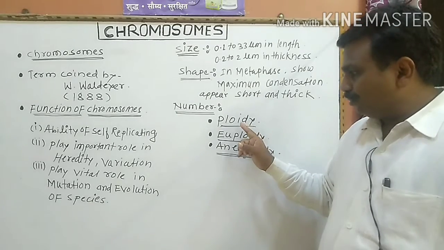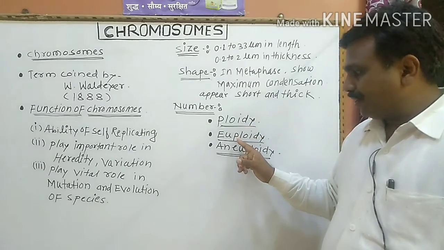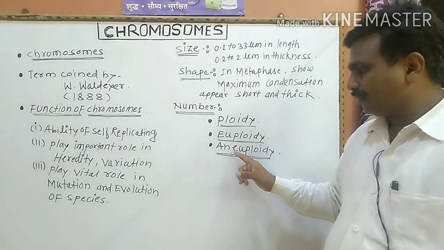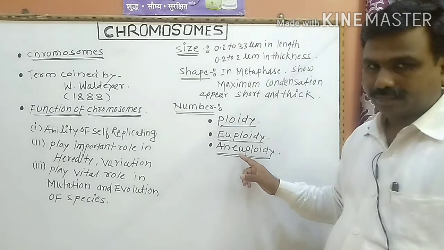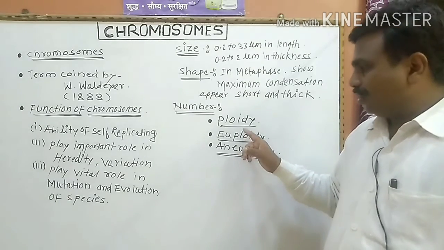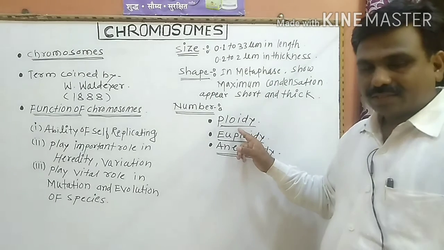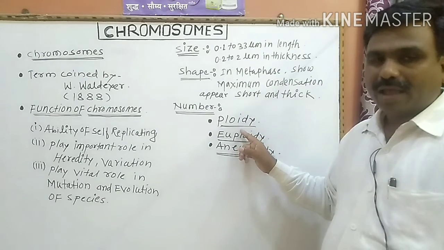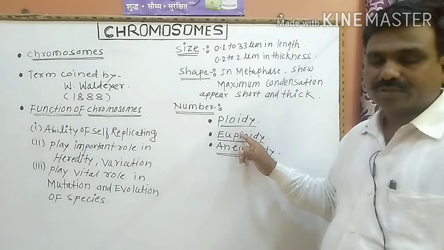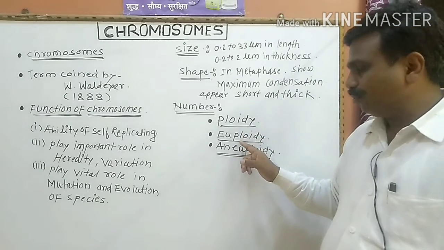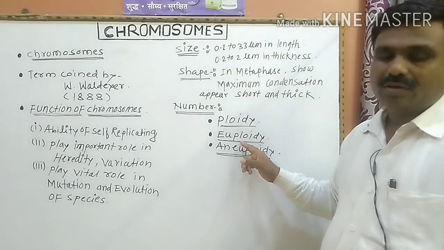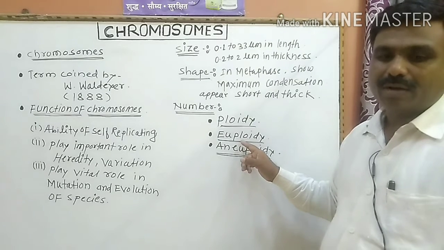That is the concept of euploidy and the concept of aneuploidy. Ploidy means the primary basic number of chromosomes in a cell. Euploidy means the chromosome number in a cell is an exact multiple of the primary basic number.